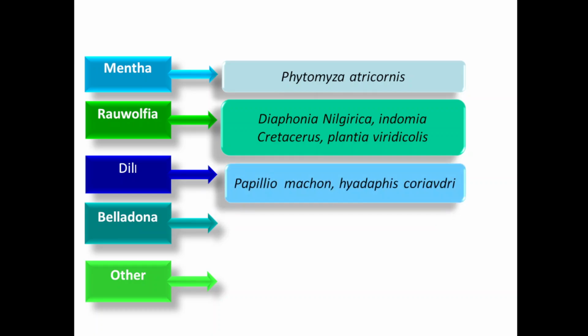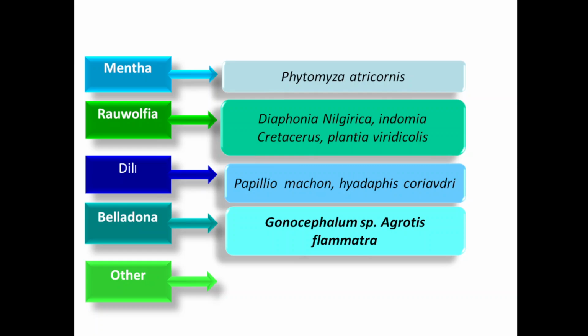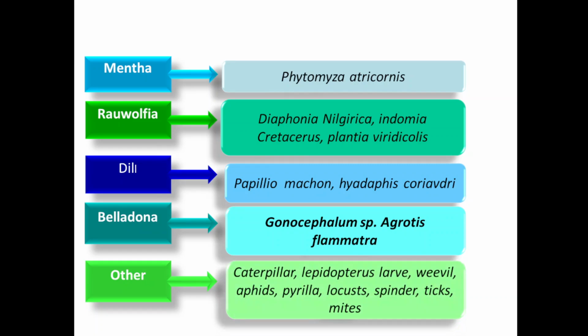Papiliomycon, Hadapsis cori avedri cause damage to the dill plant. Gonocephalum species or Agrotis flammatra cause damage to the belladonna plant. Other types of insects include caterpillar, Lepidopterous larvae, weevil, aphids, pyrilla, locusts, spindle, ticks, mites. All these are the different forms of insects which cause damage to medicinal plants.